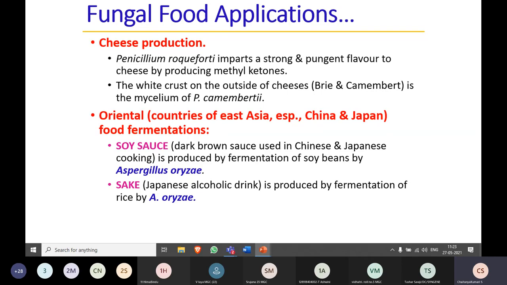Okay, so there are different types of cheese. Depending upon what type of fungal culture has been used, it differs from one type of cheese to another. Apart from cheese production, you can see the fungus is involved in the production of soya sauce. For example, Aspergillus oryzae, where the soya beans get fermented to produce soya sauce. Another example is sake, which is an alcoholic drink produced by the fermentation of rice. So rice will be fermented using this Aspergillus oryzae to form the alcoholic drink called sake.